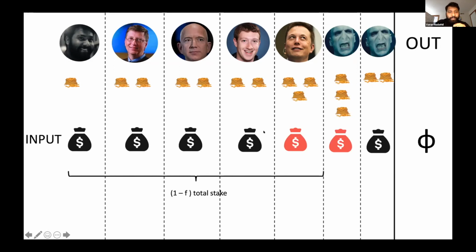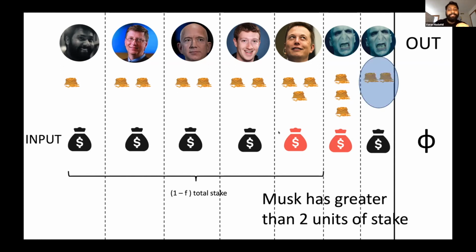So what does this mean? All the parties that are playing with the black transactions plus his own 2 units of stake make up less than 1 minus f of the total stake. But we also know that all the honest parties together make up 1 minus f fraction of the total stake. So using these two things, the adversary is able to infer that Musk must have greater than 2 units of stake. In this way, the adversary has some idea of the stake owned by each party, and can estimate it over time, of course.